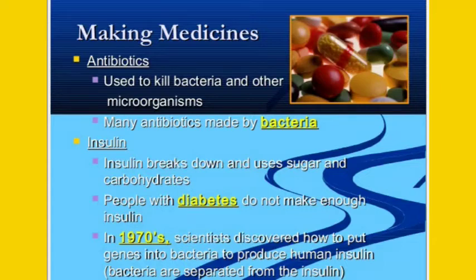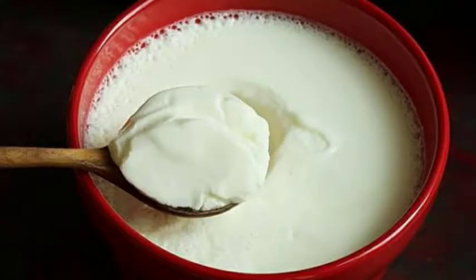Next is the formation of curd from milk. The process of formation of curd from milk is called curdling of milk, and Lactobacillus bacteria is responsible for the curdling of milk. This bacteria converts lactose into lactic acid, and lactose is also called what? Milk sugar. Means lactose is the sugar which is present in the milk. Now, because of the formation of lactic acid, the taste of the curd is what?